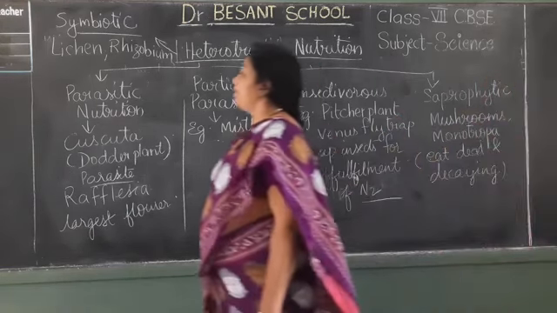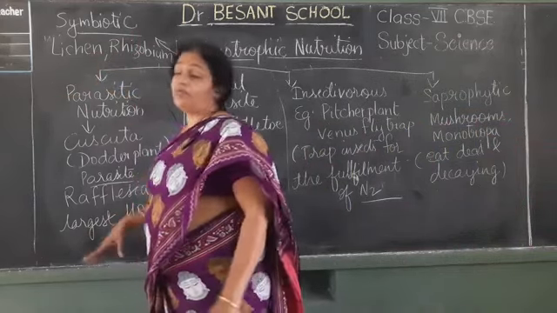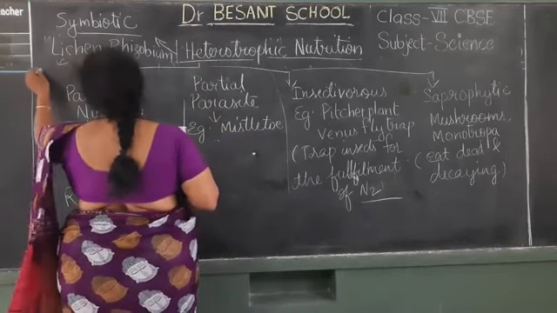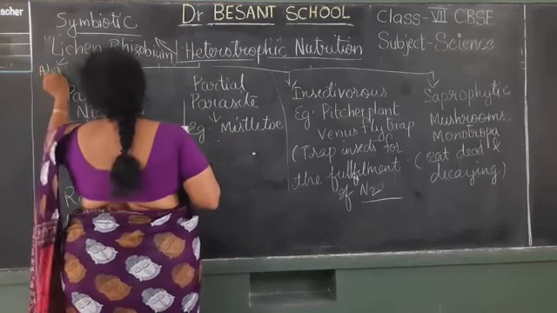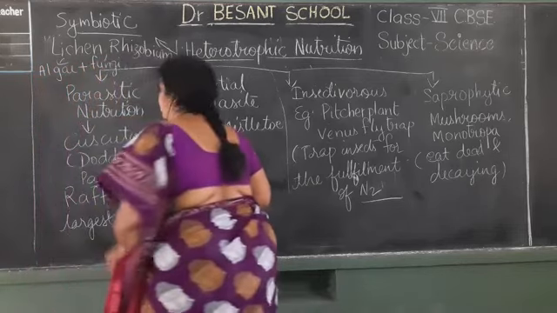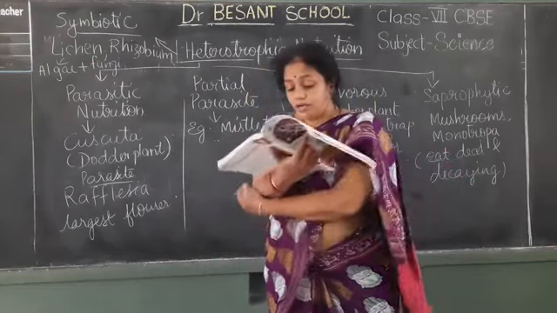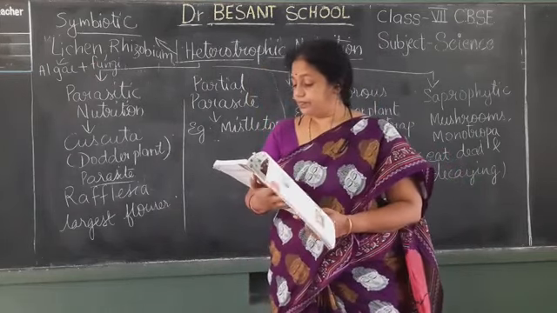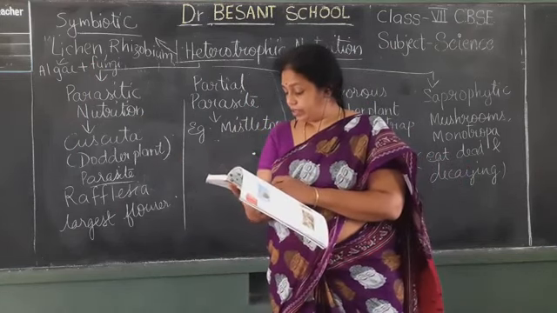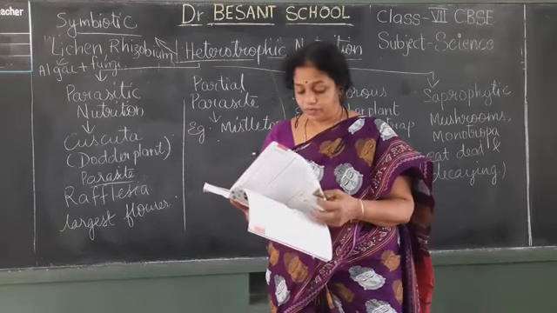Okay, and last one, that is symbiotic. Examples are lichens and rhizobium. In lichen, what live together? Algae and fungi. The two organisms that live together are algae plus fungi. Okay, rhizobium, I told that it lives in the roots of the pea plant. Okay, like this we have seen the different examples. So you should remember all these. Next we shall see some questions.